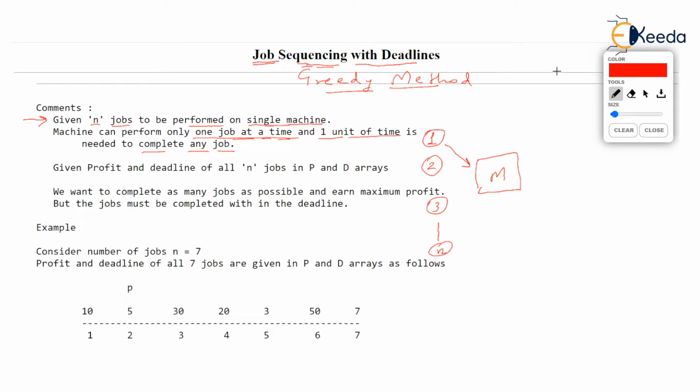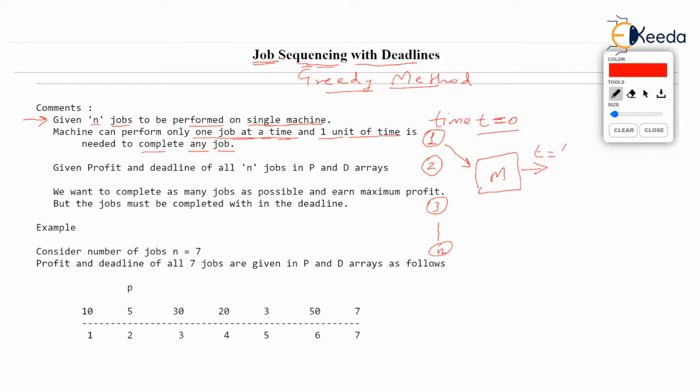So if you give job 1 to the machine at time t equal to 0, let's say, right now the clock is showing 0 time, then the machine will perform this job 1 and give the completion of the job at time t equal to 1.